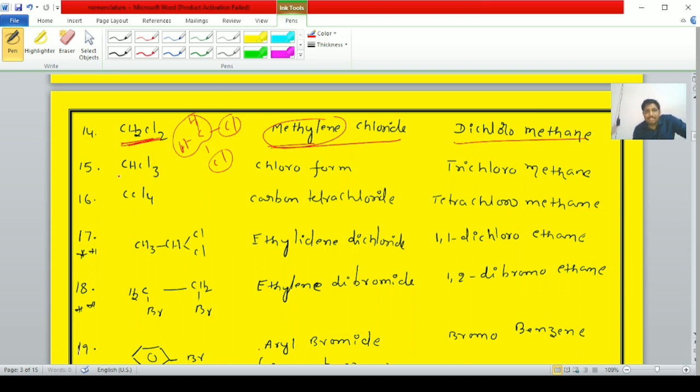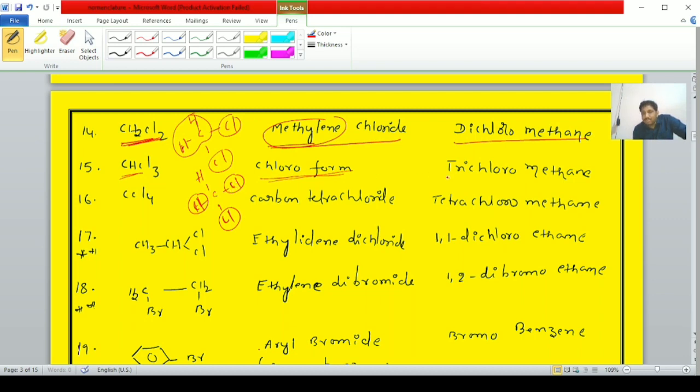Next, student, CHCl3. The common name is chloroform. Chloroform is obtained by replacing three hydrogen atoms of methane with three chlorine atoms.